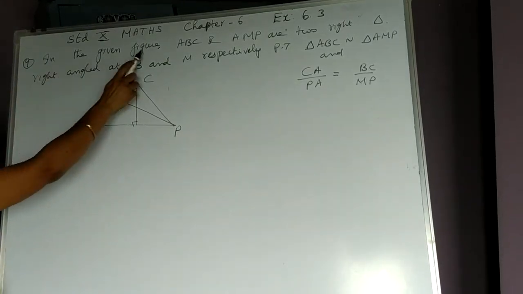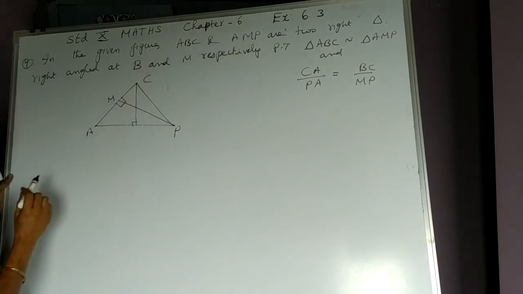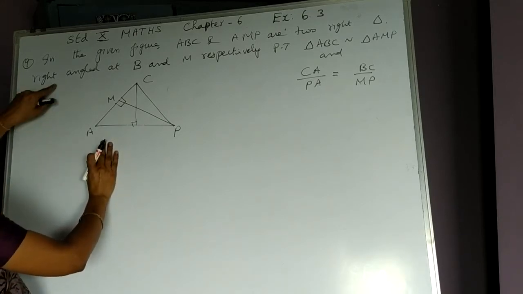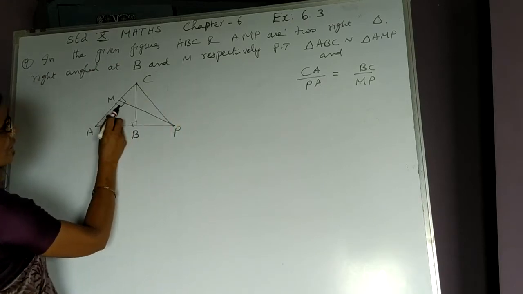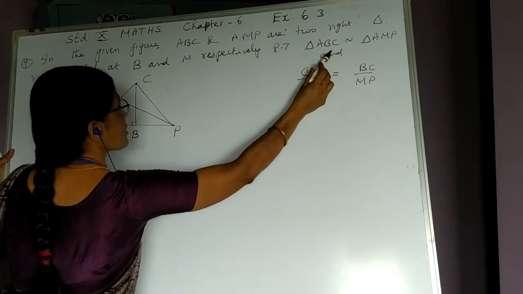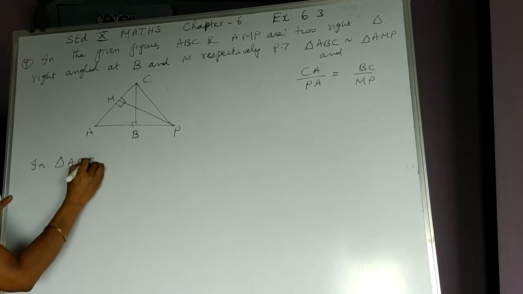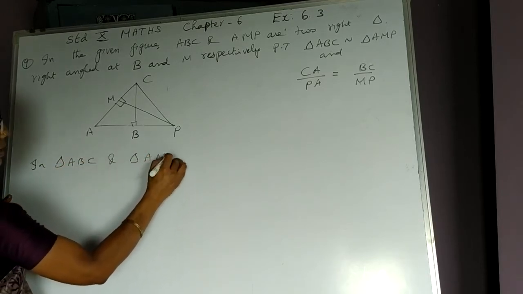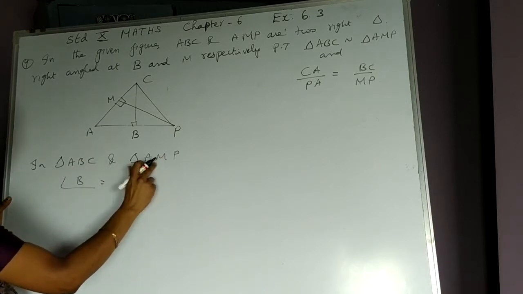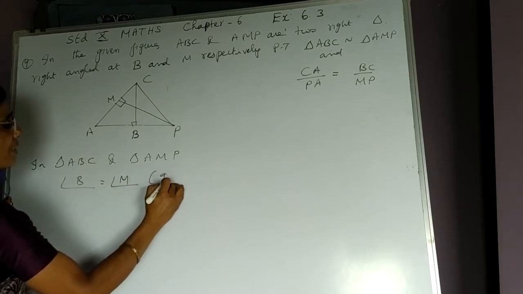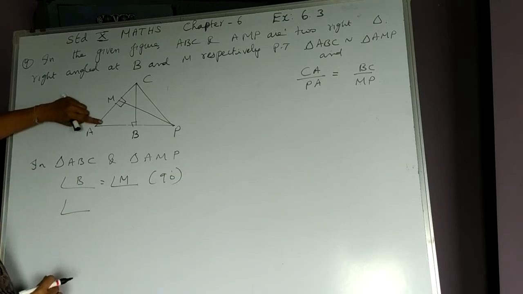Ninth sum is, in the given figure, triangle ABC and triangle AMP are two right triangles, right angled at B and M. B is a right angle and M is also a right angle. Prove that triangle ABC is similar to triangle AMP. I take the given triangles, triangle ABC and triangle AMP. Angle B is 90 degrees in triangle ABC and here M is 90 degrees. Therefore, these two angles are equal because of 90 degrees.